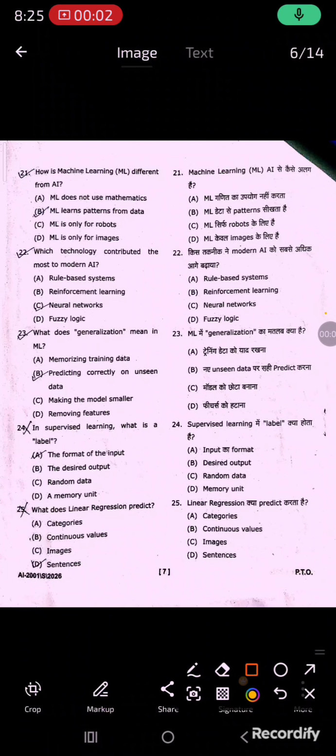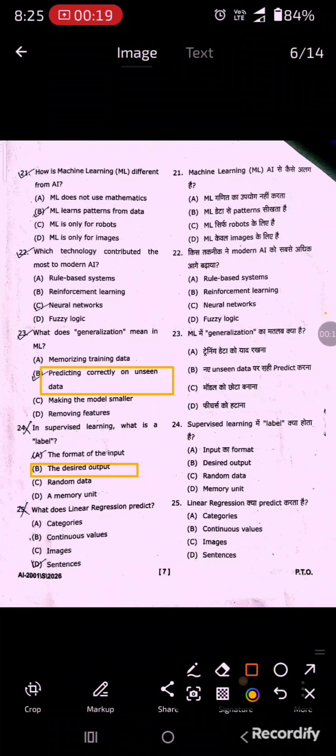23rd question is, what does generalization mean in ML? The right answer is predicting correctly on unseen data. Option B is correct. 24th question is, in supervised learning, what is a label? The right answer is the desired output.